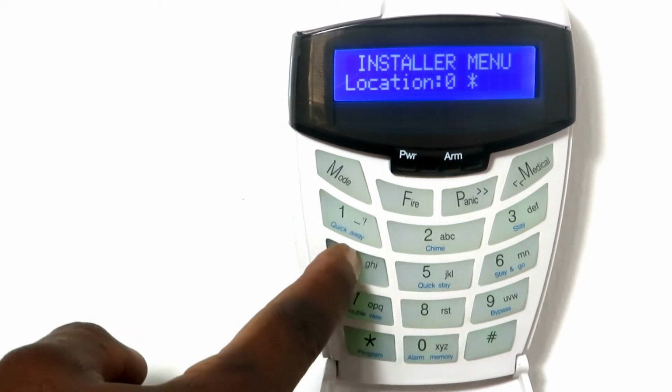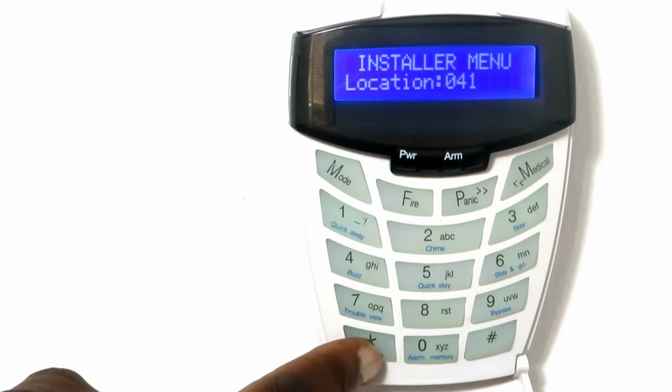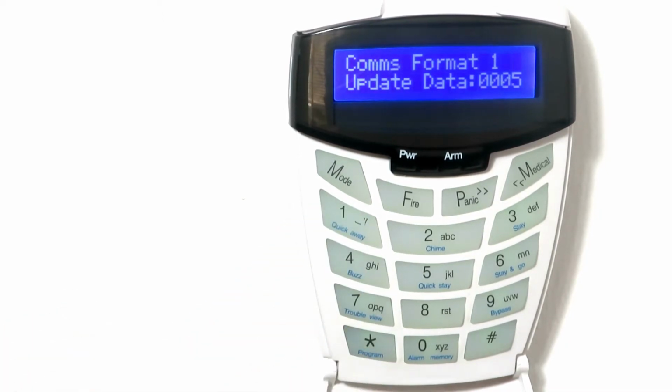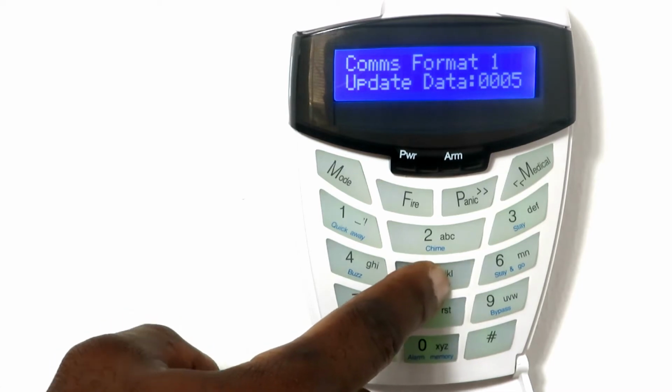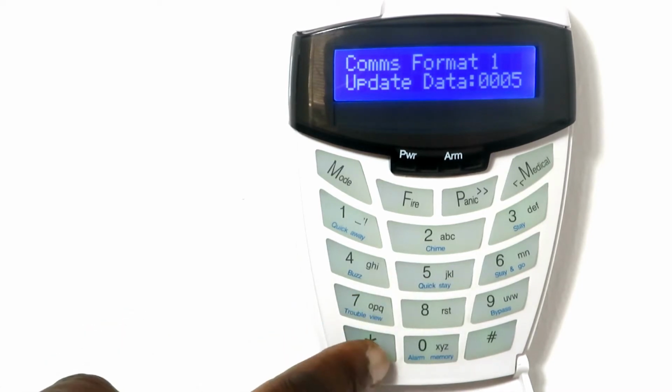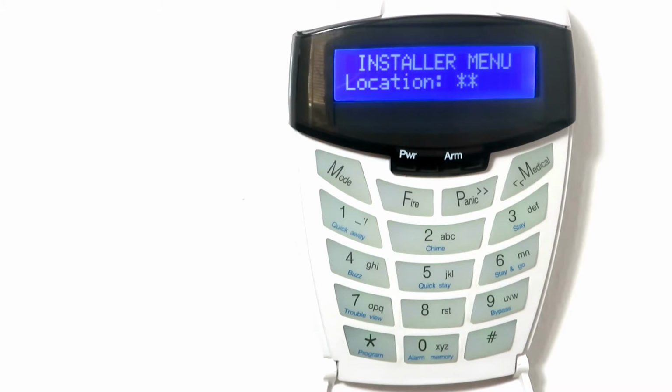Enter 041 followed by the asterisk key. Select Contact ID as the communication format by pressing 5 and then the asterisk key to save.